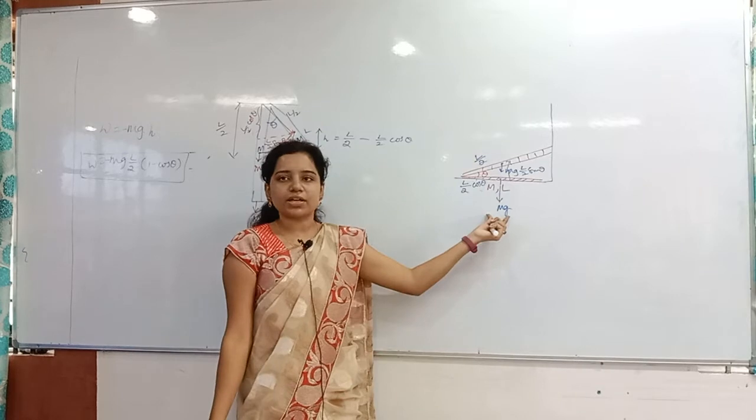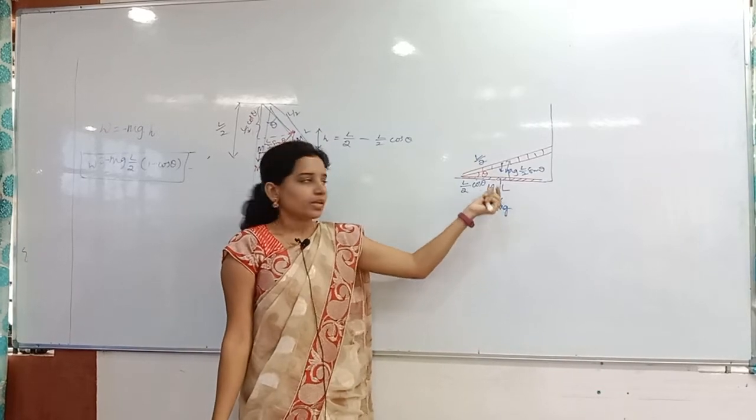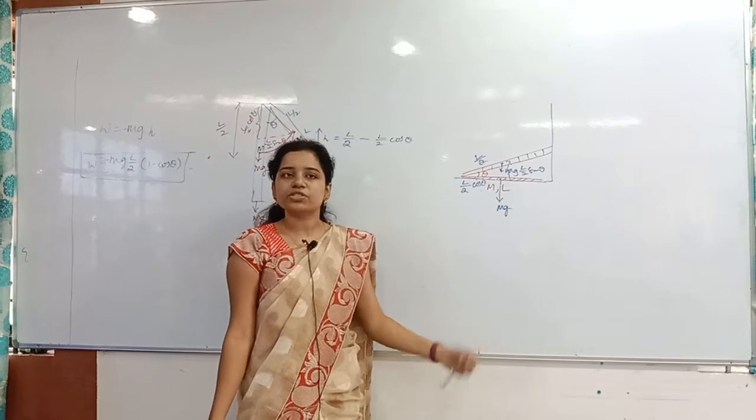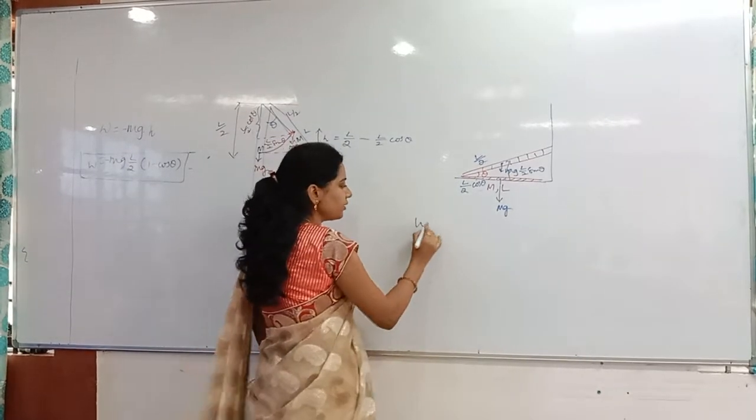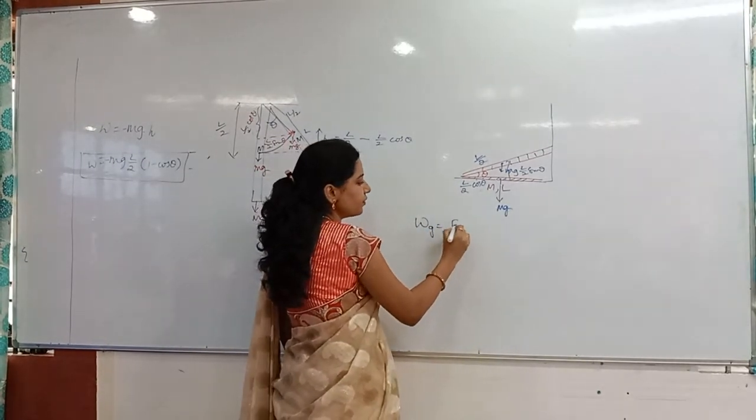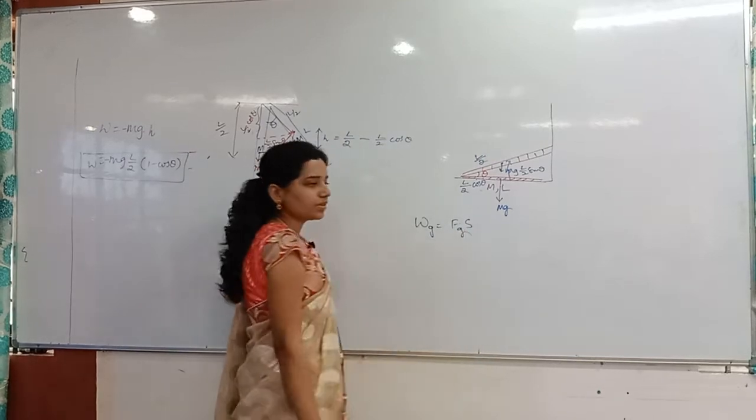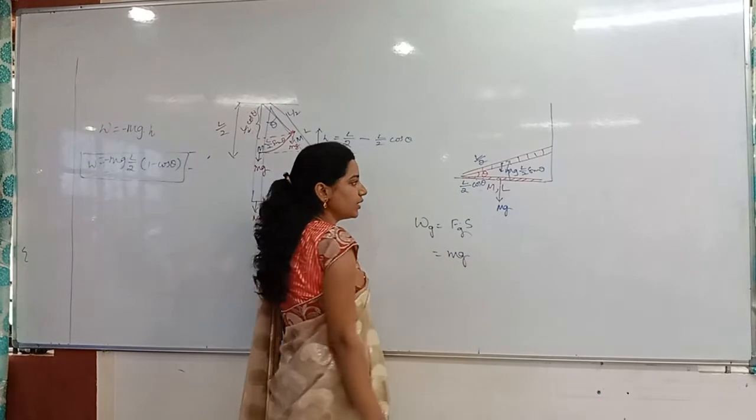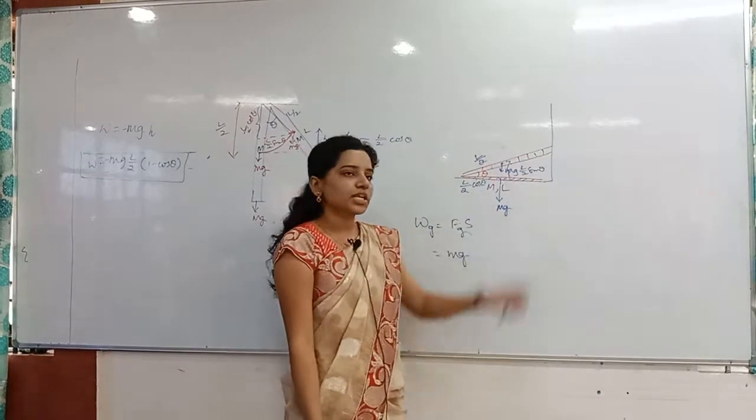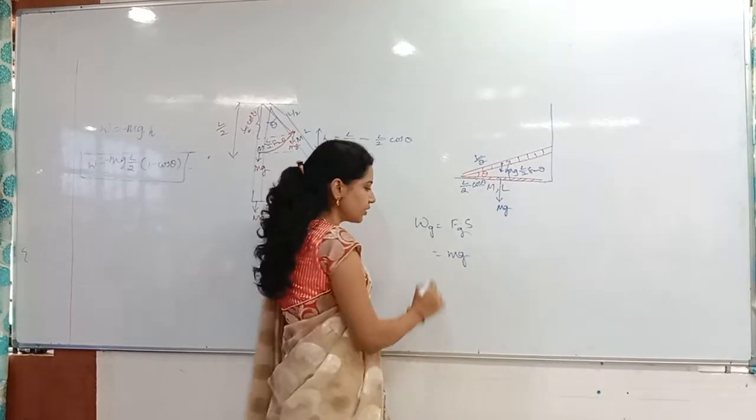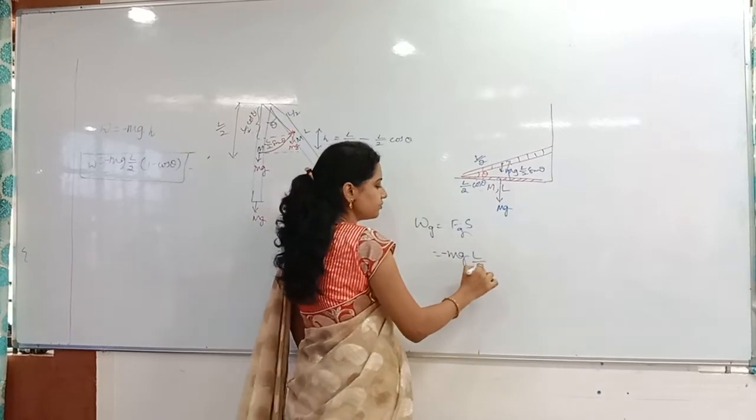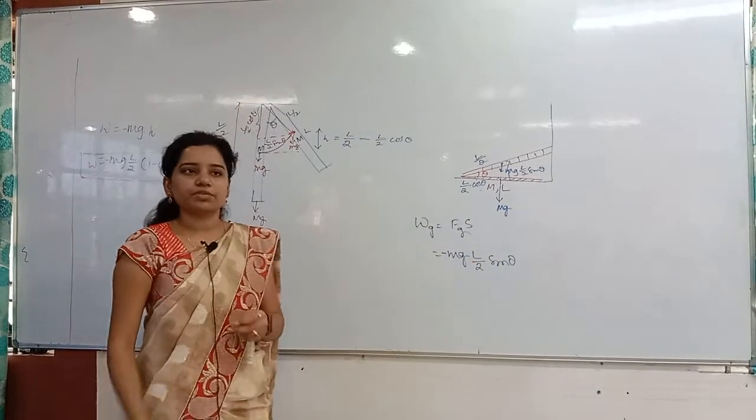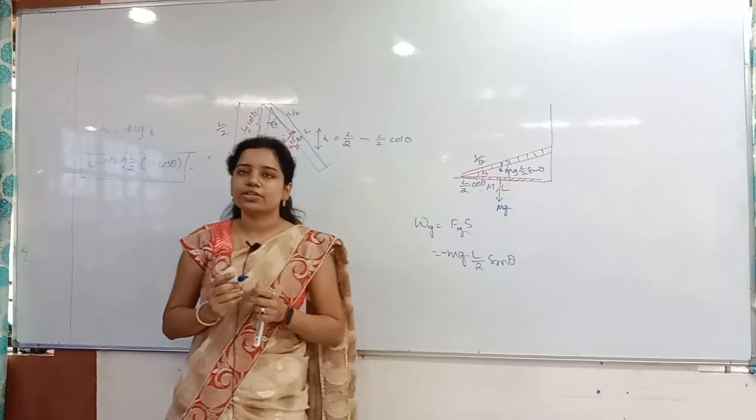mg is the work done by the gravity, you have to find out. In the direction of work done by the gravity, what is the displacement we are having? L by 2 sin theta. So the work done by the gravity is the force into the displacement, force of the gravity into displacement. The force of the gravity is acting in the downward direction, and it is rising in which direction? Upward direction. So what can I take here? Minus mg into L by 2 sin theta. That is the work done by the gravity for the ladder problem.